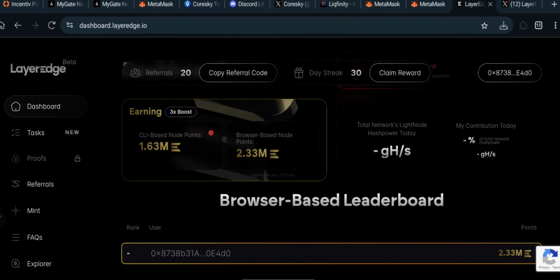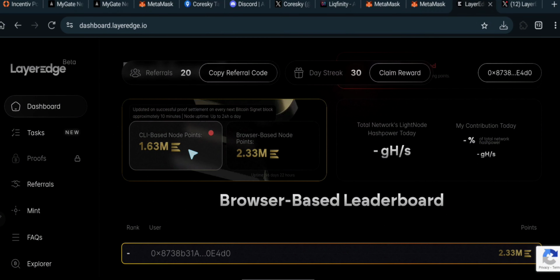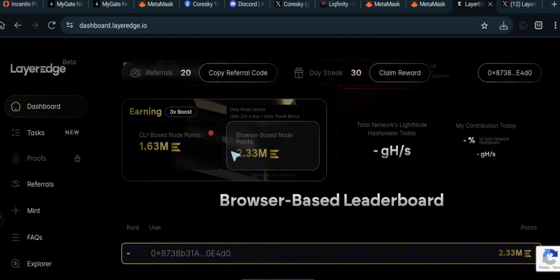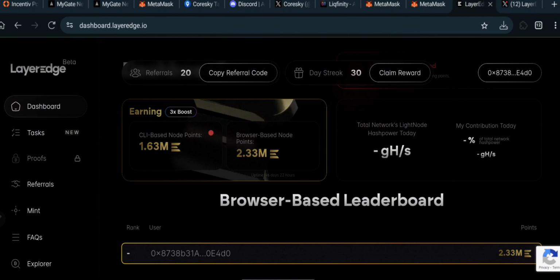On this video, guys, we are going to be talking about the Layer Edge proof of humanity. Coming over here to Layer Edge, you can see that all the nodes we have been running have stopped right now. And right now you can see the total Edge that you have earned. Edge is actually the point that we are earning. You can see this is the total that we have earned right here.